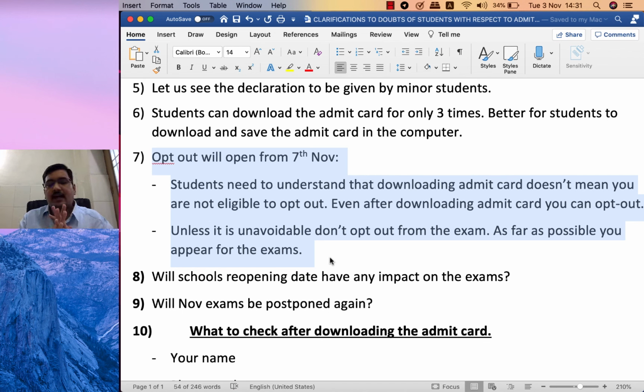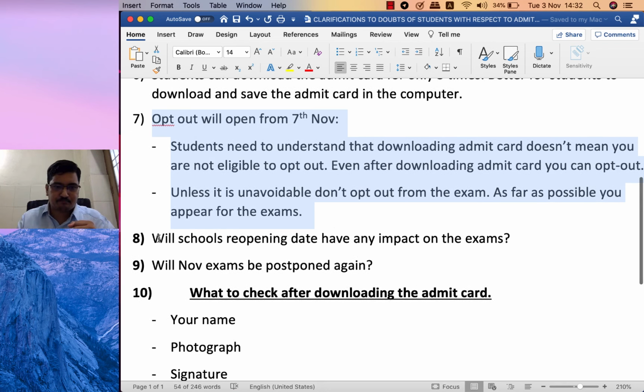So I recommend and request all the students to write the exam irrespective of the challenges you face, unless it is unavoidable. If it is unavoidable, you go to the opt-out facility. Otherwise, it's better to write the exam.